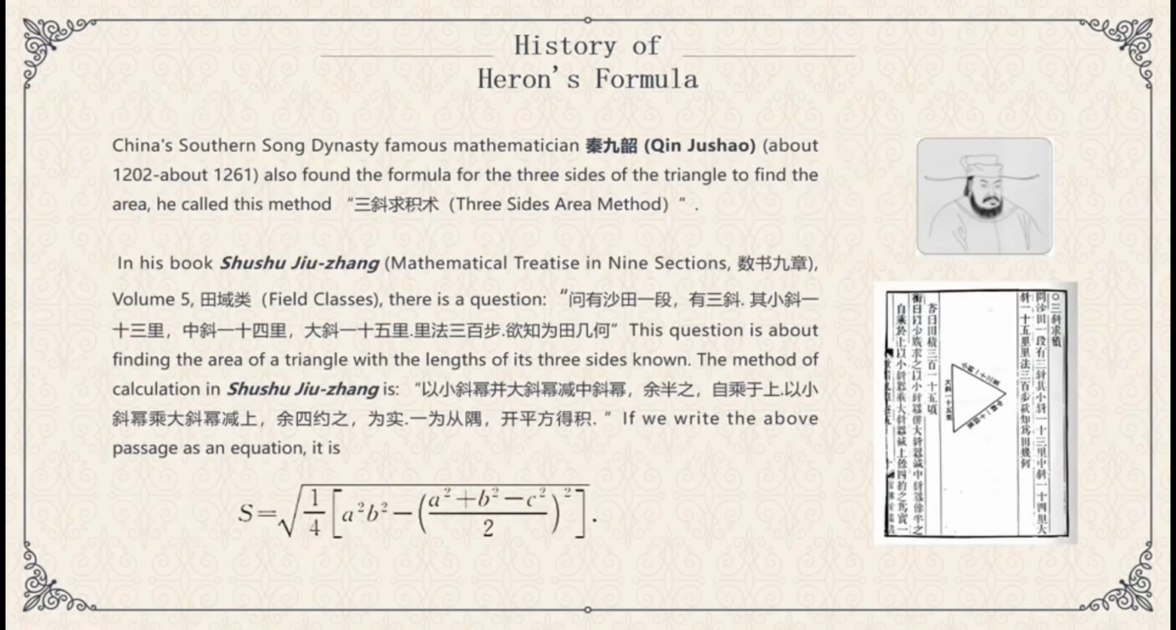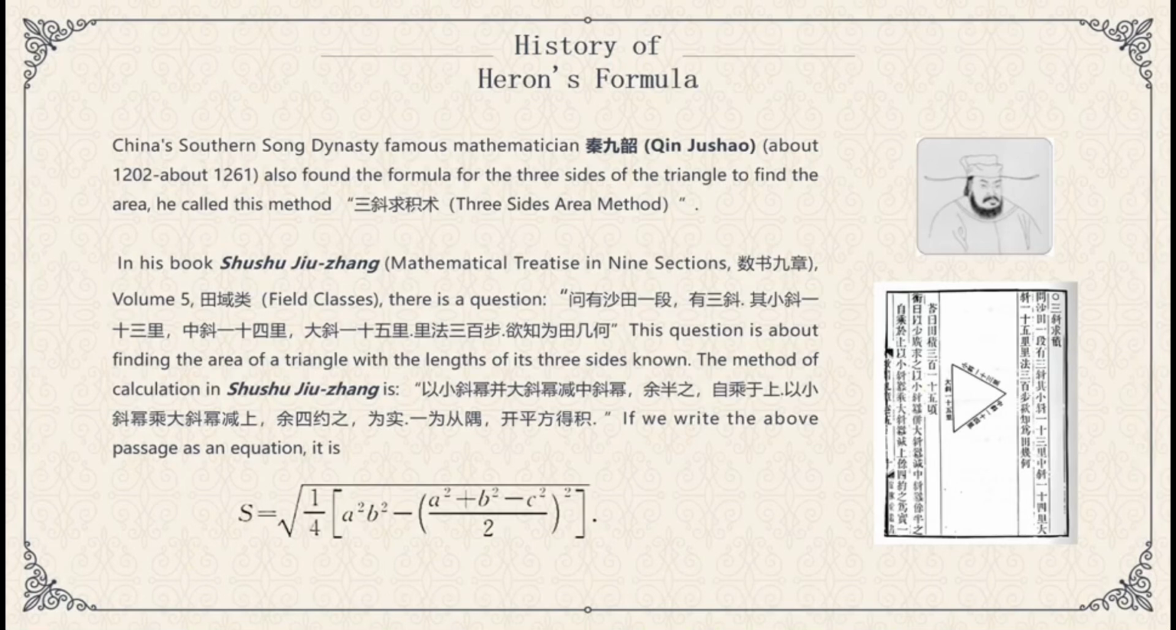China's Southern Song Dynasty famous mathematician Qin Jiushao also found a formula for the area of a triangle from its three sides. He called this method the three sides area method. In his book, Mathematical Treatise in Nine Sections, Volume 5, there is a question. If we translate this question into English, it is, there is a field with three sides.